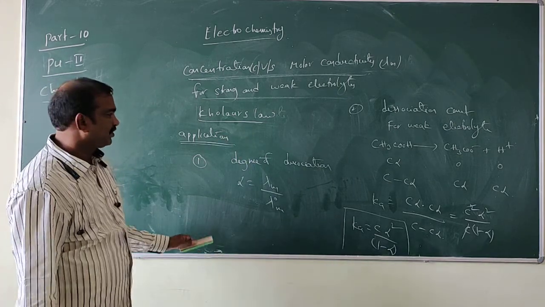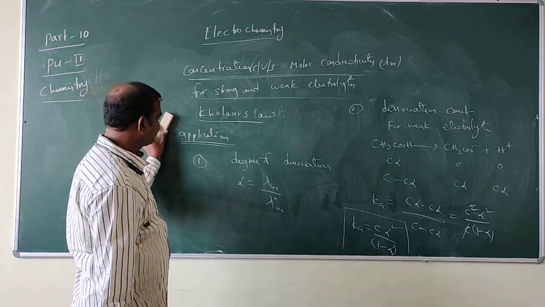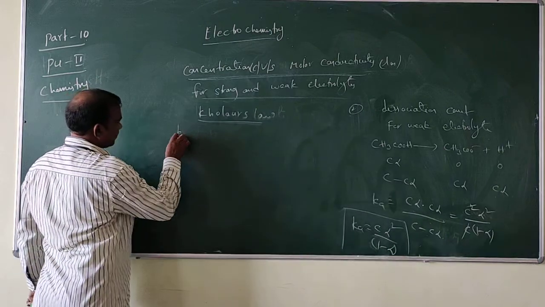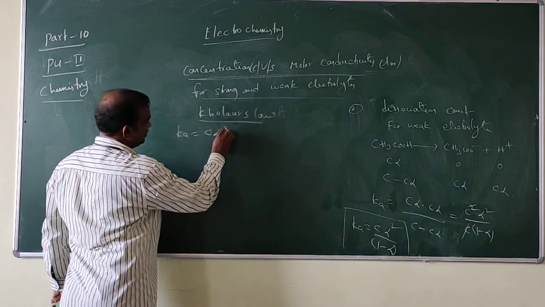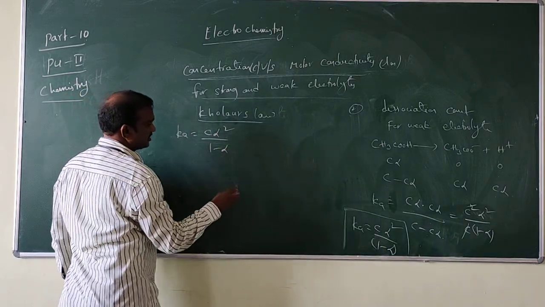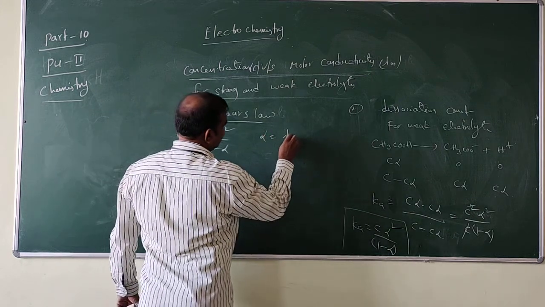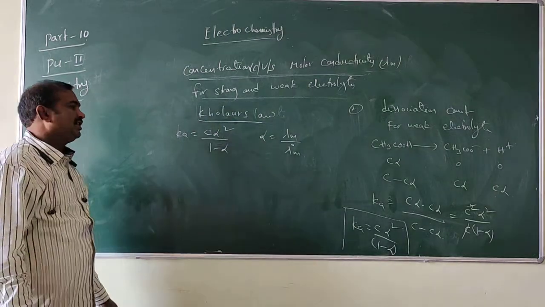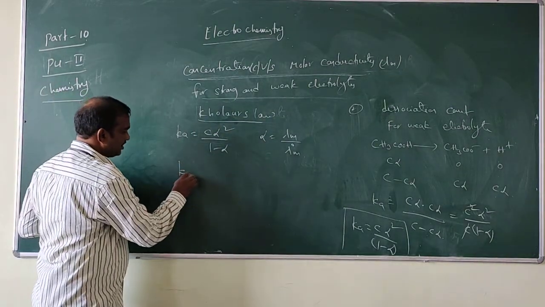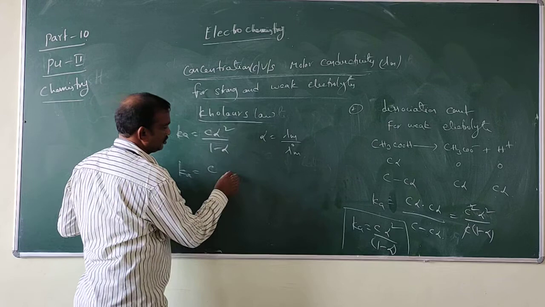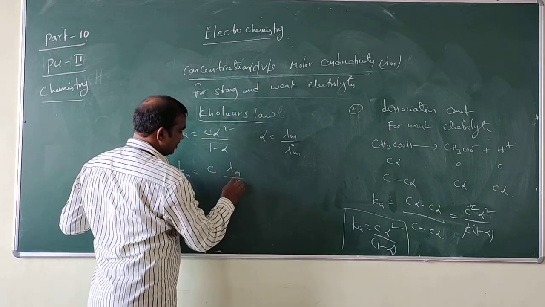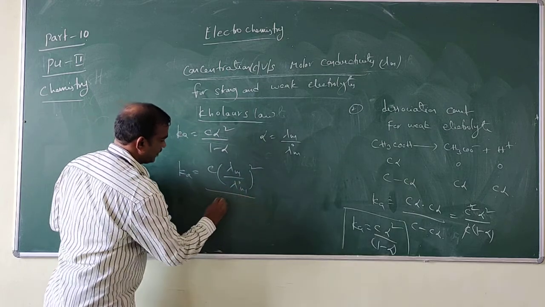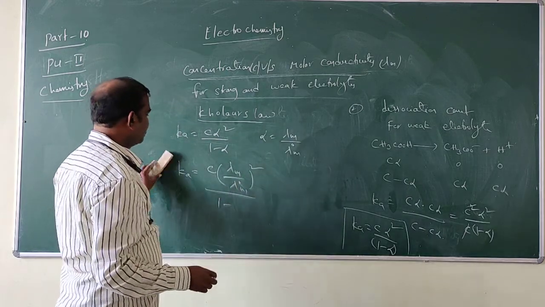So after that, see here. K is equal to C alpha square by 1 minus alpha. Alpha is equal to lambda m by lambda naught m. So Ka is equal to C into lambda m by lambda naught m whole square by 1 minus alpha.